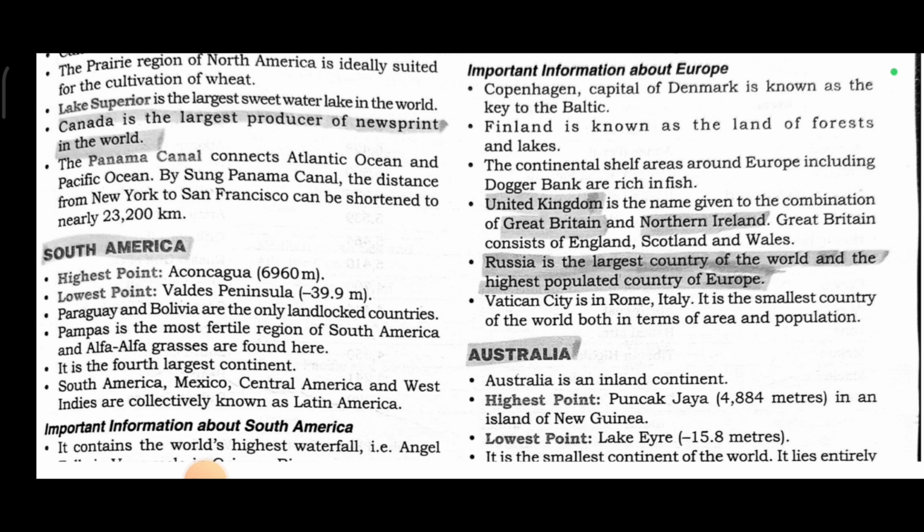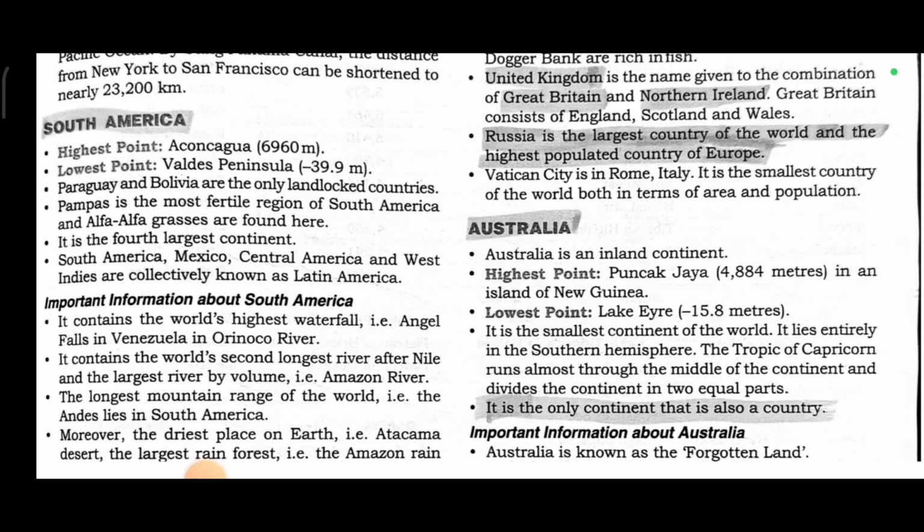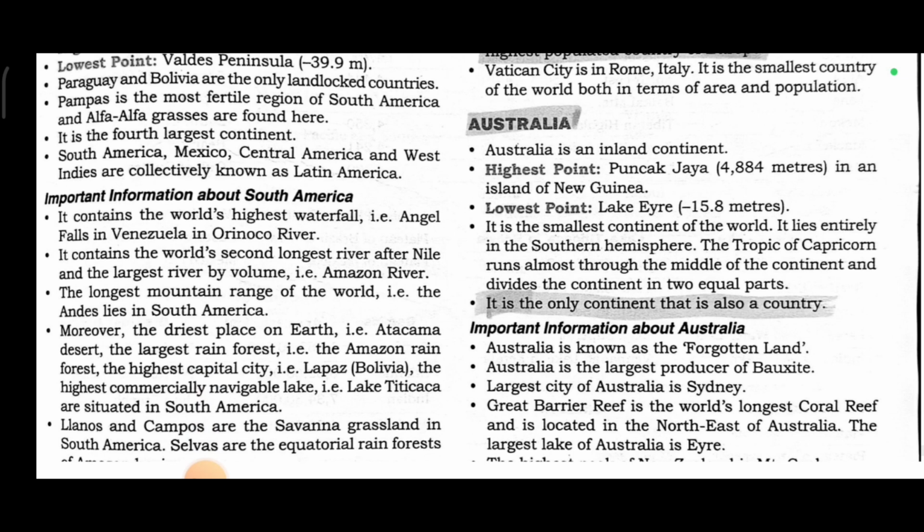The continental shelf areas around Europe, including Dogger Bank, are rich in fish. United Kingdom is the name given to the combination of Great Britain and Northern Ireland. Great Britain consists of England, Scotland, and Wales. Russia is the largest country of the world and the most populated country of Europe. Vatican City is in Rome, Italy. It is the smallest country of the world, both in terms of area and population.